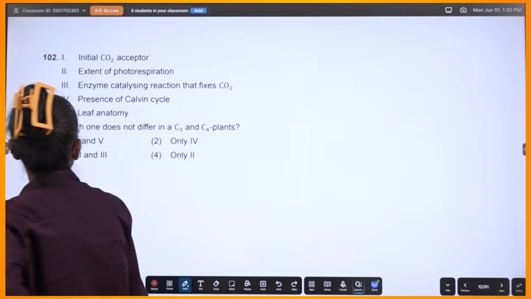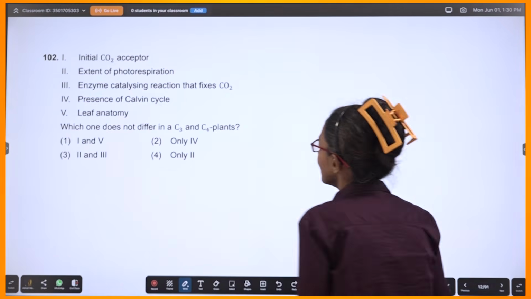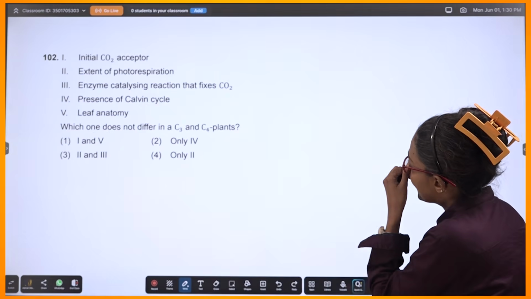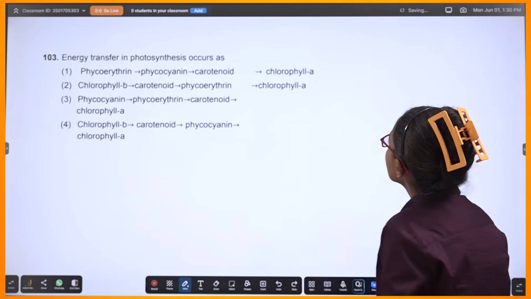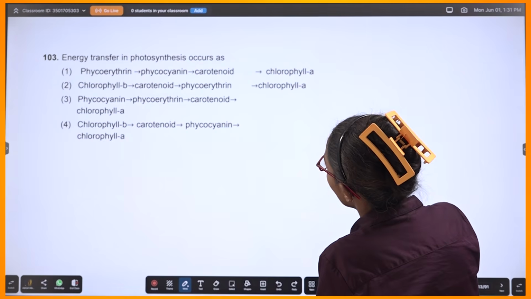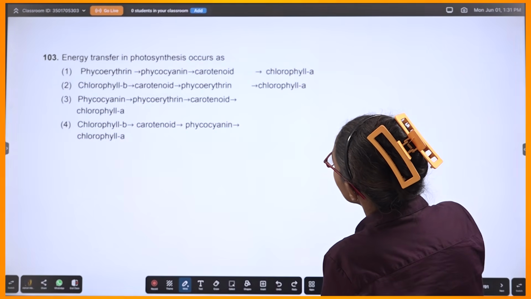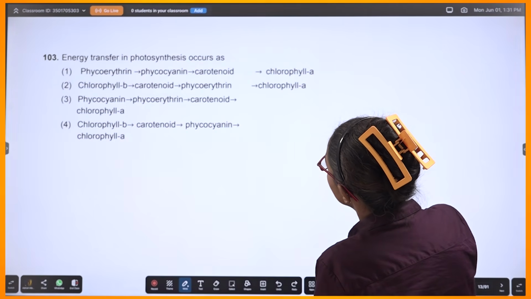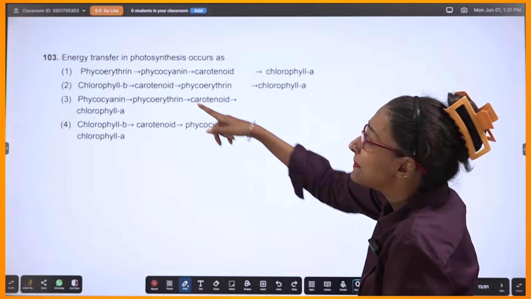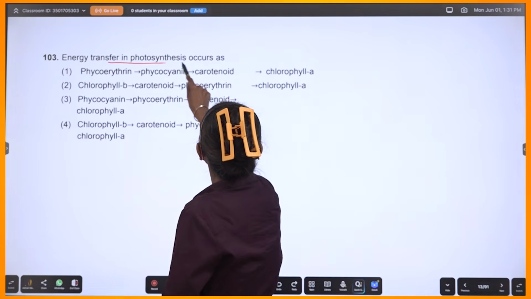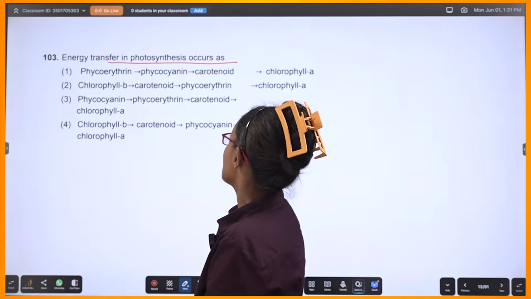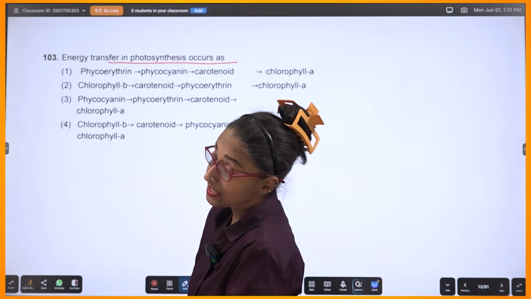This is more or less the same, so I'm not doing this one. Let's quickly move on so that we understand which one is important and how we are going to do it. Let's do this pigment question. Energy transfer in photosynthesis occurs as, interesting, very interesting.